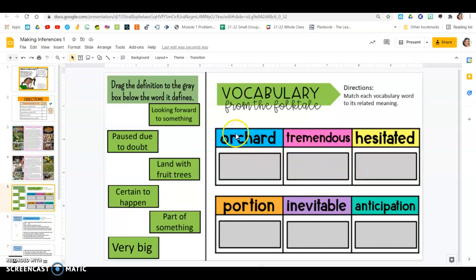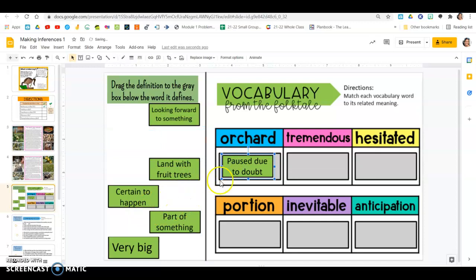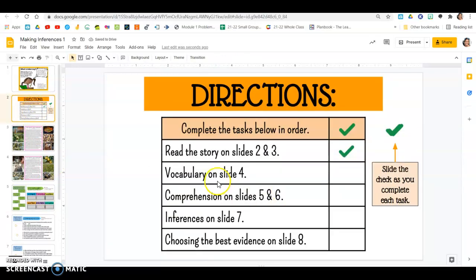So for example, orchard, you're going to read each definition and choose which one is correct. I'm not going to pick the right answer. Let's pretend it's pause due to doubt. So you can just pull it over, put it in the gray space below it. But that's not the right answer, so I'm going to put it back. Right? When you're finished with that, you can come back again. Vocabulary, done, mark it off. Right? When you're finished, all of the check marks will be down the side.